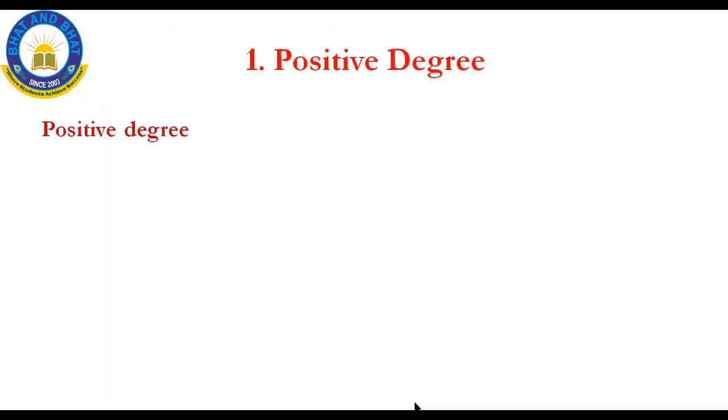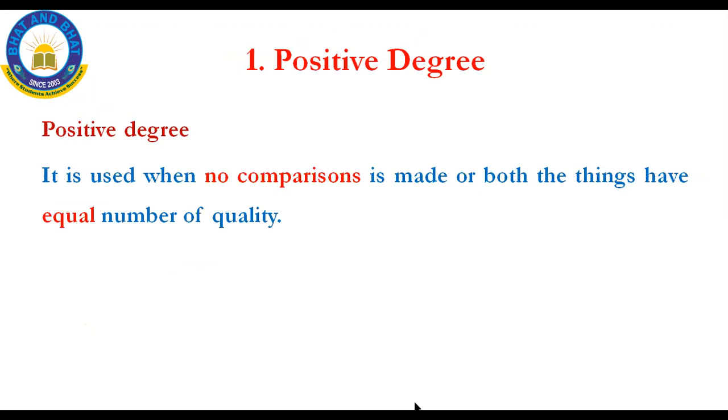We'll move to the first degree of comparison, that is positive degree. Let us see what is meant by positive degree. It is used when no comparison is made or both the things have an equal number of qualities. As the quote says, think positive. Think positive is nothing but I should not compare with anyone. It should be equal. It should be in the equal number of quality.